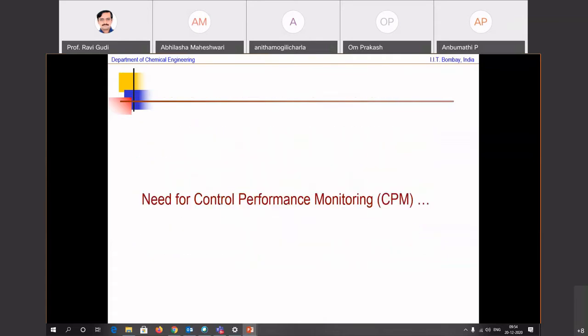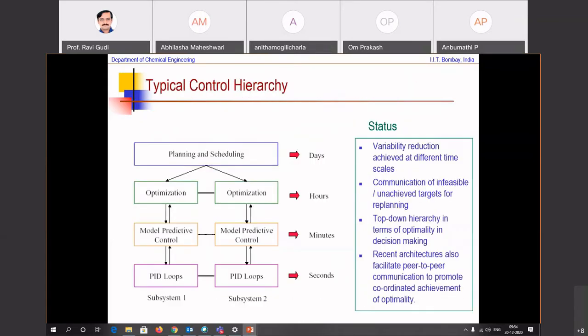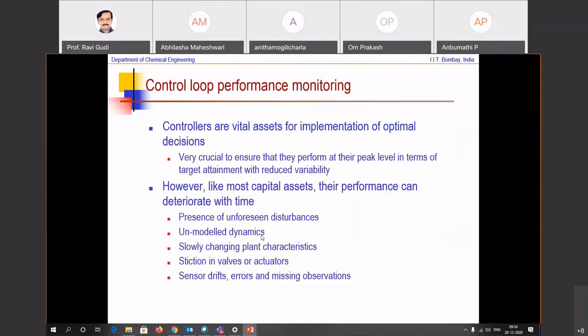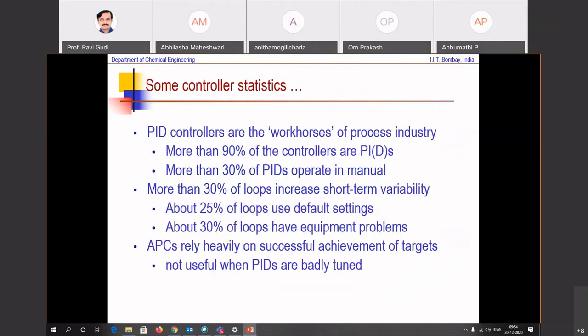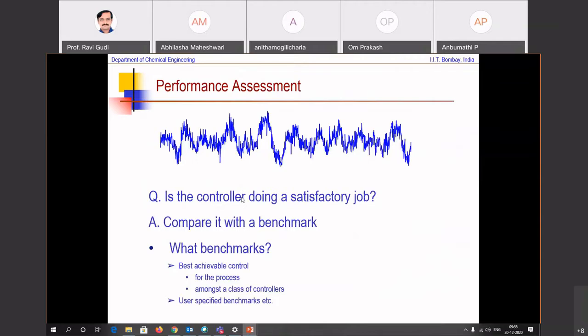The escalation that I talked about in this slide, the arrows that go up to the higher decision making, which convey infeasibility or unachieved targets, those signals become quite large in number, and thereby the load on the higher levels of decision making becomes much more problematic. So you want to make sure that the health of the controllers, no matter where it is in the hierarchy, is really at its peak.